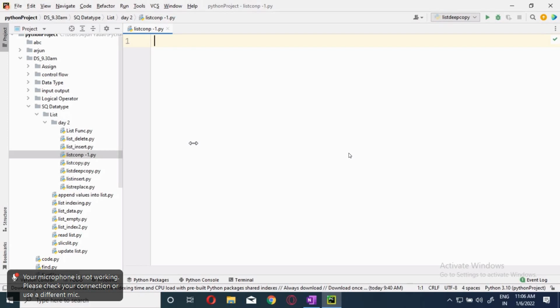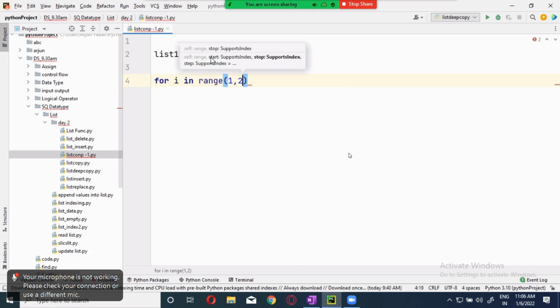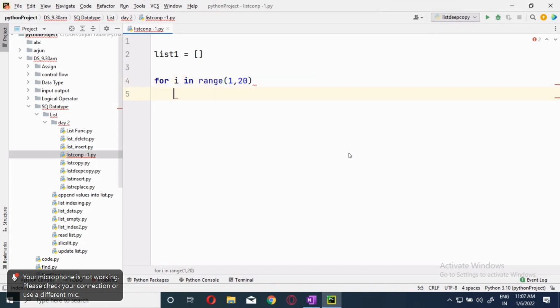We can create the list in an easy way. I want to create a list. First I'm creating an empty list, because I want to hold the values. I should have a container first, an empty container. So this is my empty container. Here, for i in range of 1 to 20, I'm going to keep it, and all I'll be doing is doubling it up.